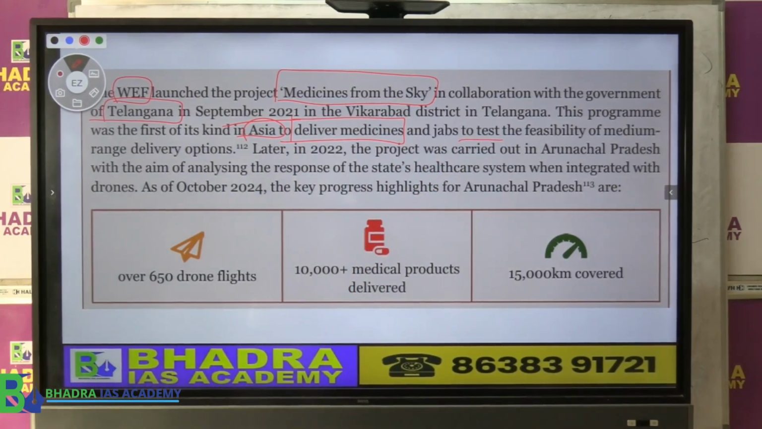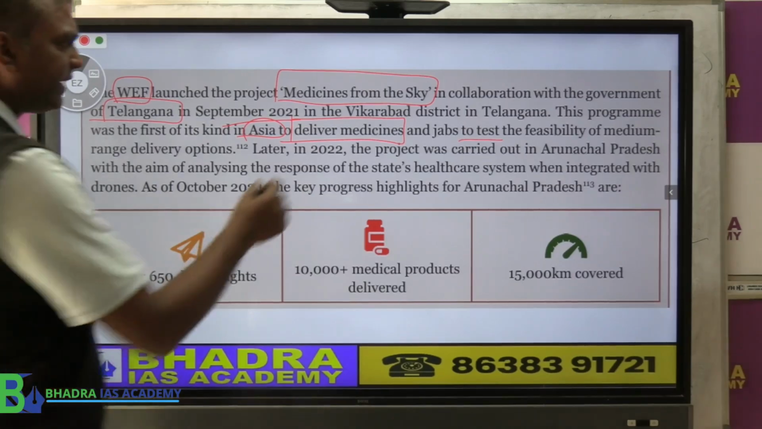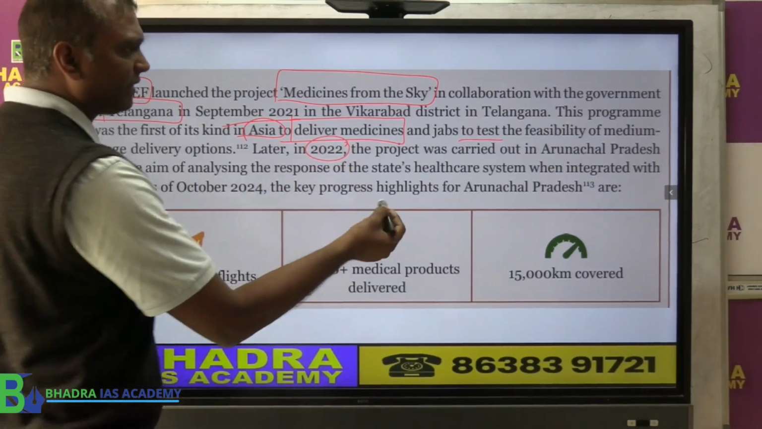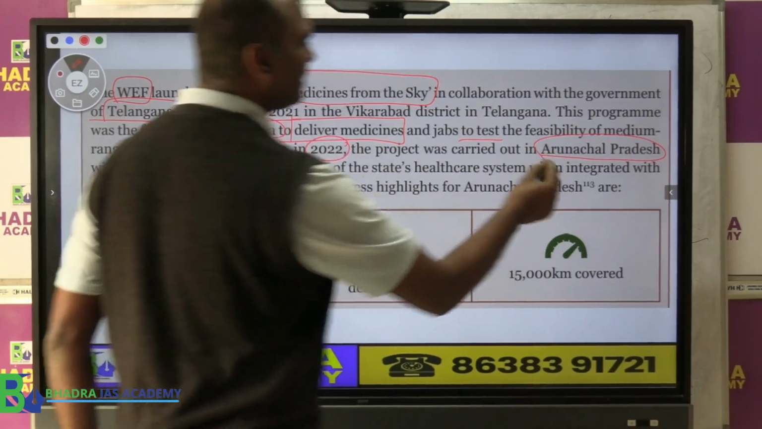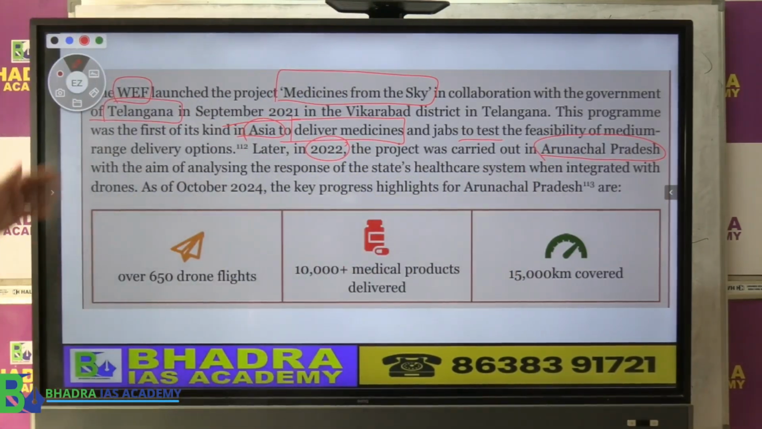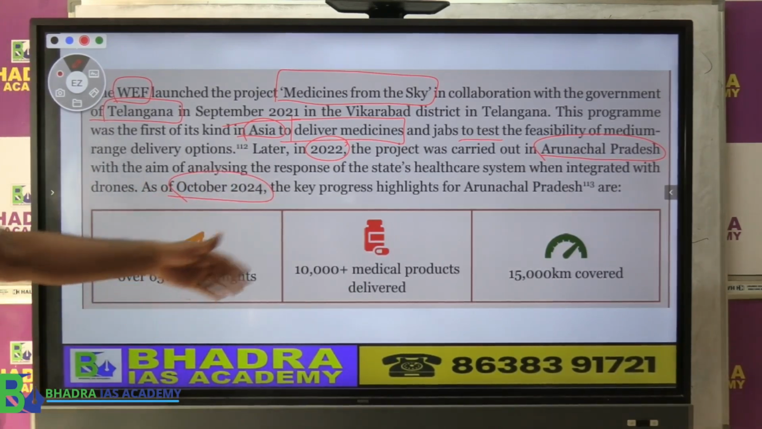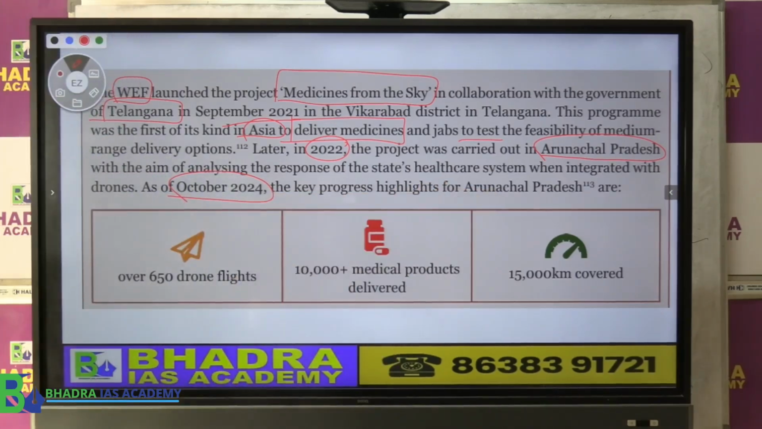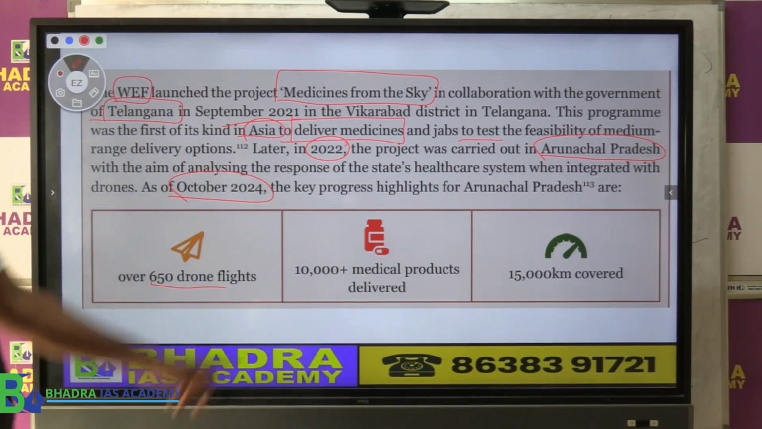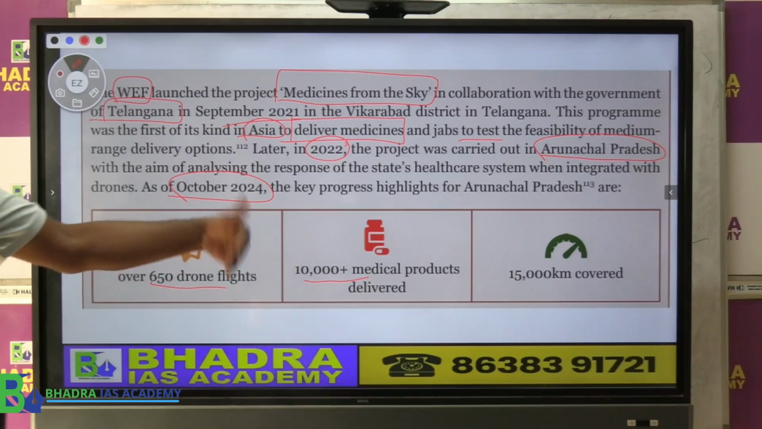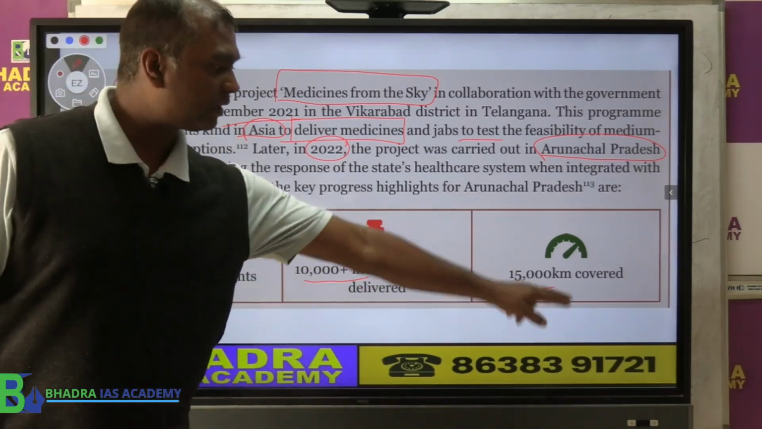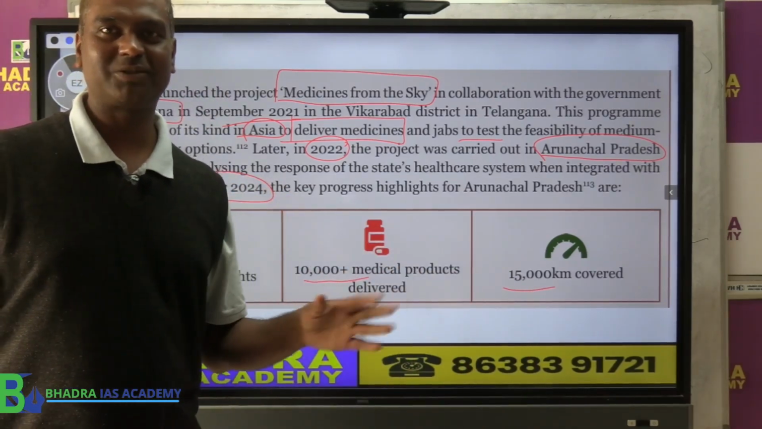Later, in 2022, this project was implemented in Arunachal Pradesh. So they are trying to experiment with this. As of October 2024, a lot of progress has been made in Arunachal Pradesh. About 650 drone flights have been made, 10,000-plus medical products have been delivered, and about 15,000 kilometers have been covered through the drone.